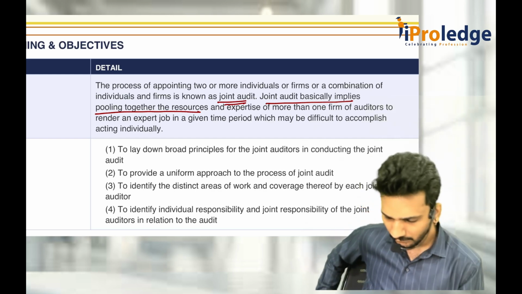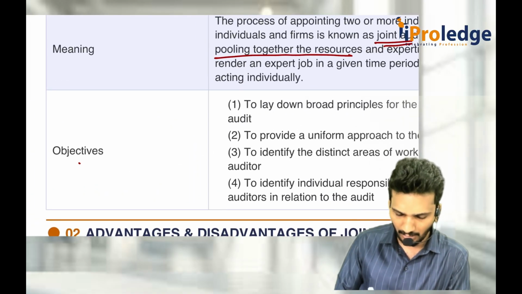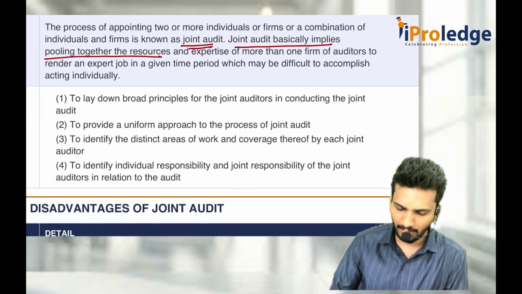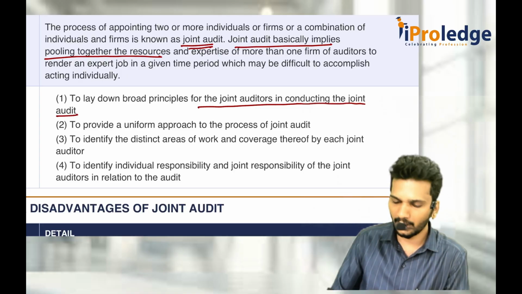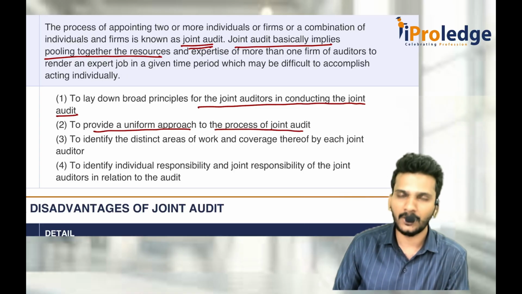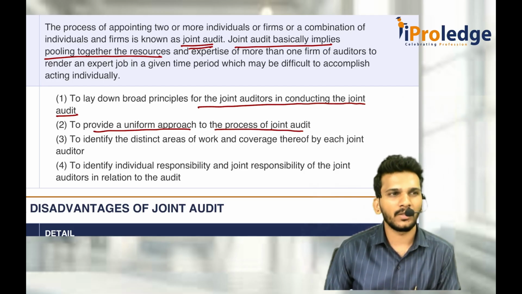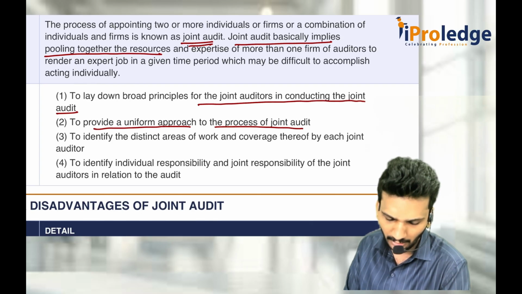So I said 299 objectives are to give the principles for joint auditors in conducting the joint audit, to provide a uniform approach to the process of joint audit. Because when there is a joint audit, which auditor should be joining, what type of report they should give, everything for the purpose of maintaining consistency, this 299 helps.